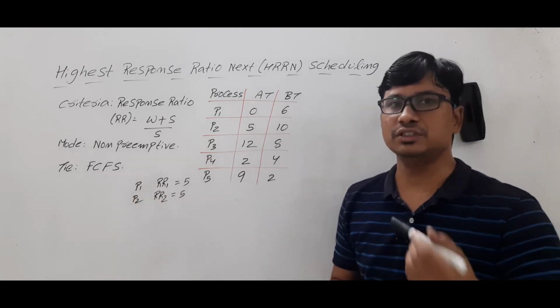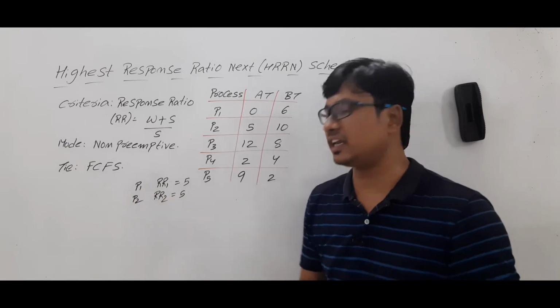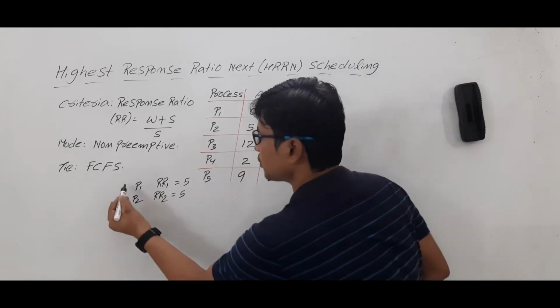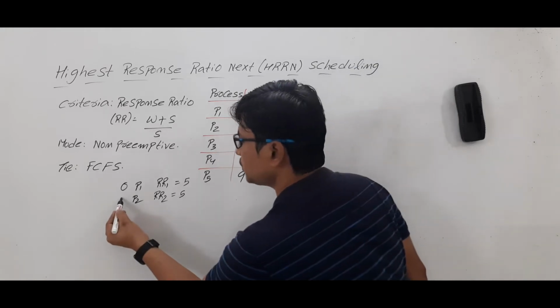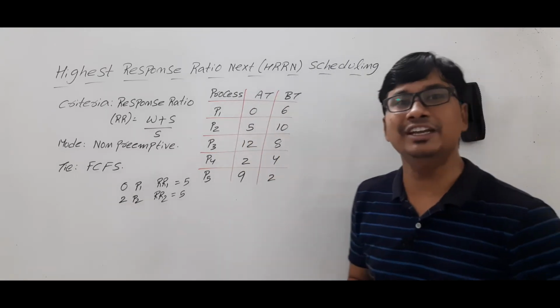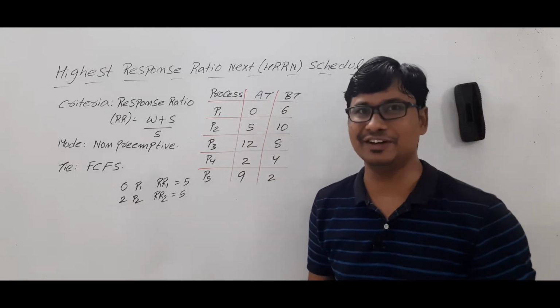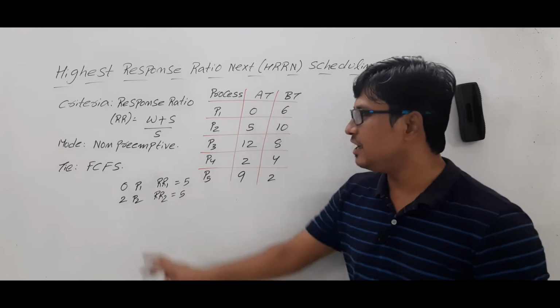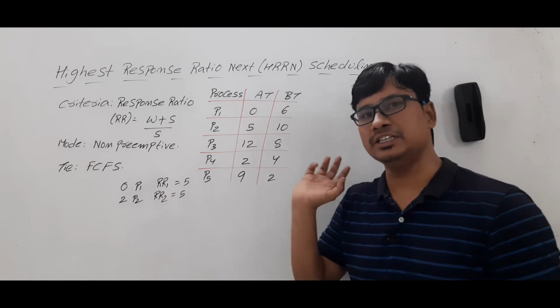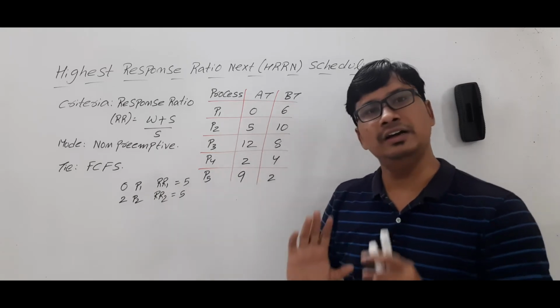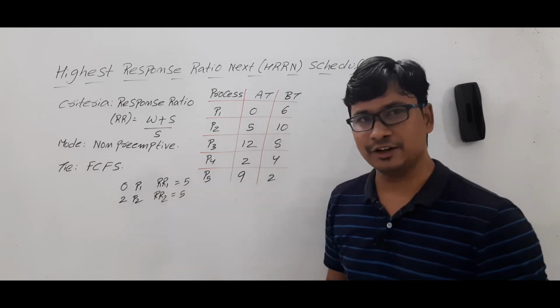First come first serve scheduling algorithm means it will consider the arrival time. Let's assume that process P1 came at 0 units of time. Process P2 came at 0 units of time. Where it came? It did not come to our house or your house. It came to the ready state. Now, which one will be dispatched? Process P1 will be dispatched to the running state. Is it clear? Are you able to understand?